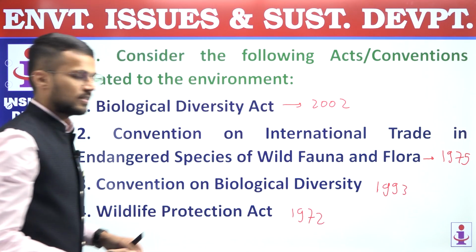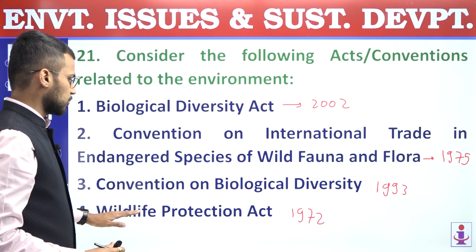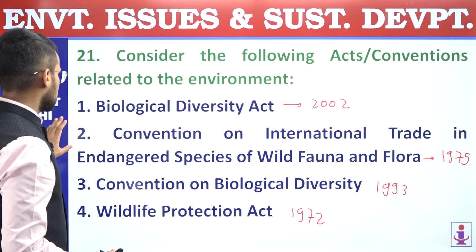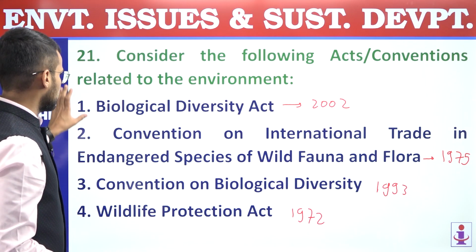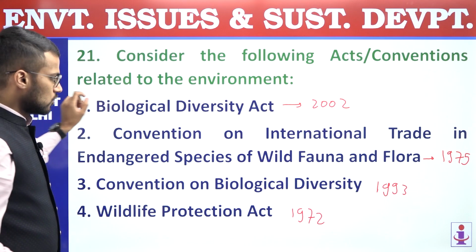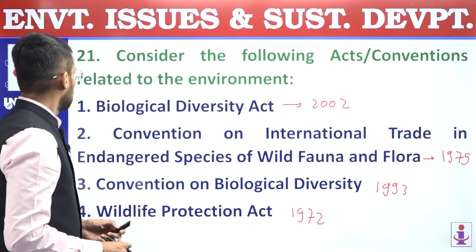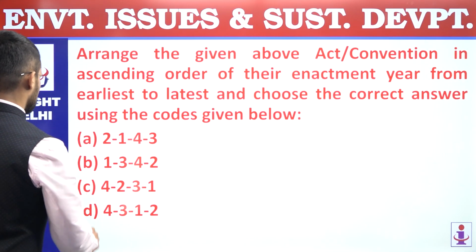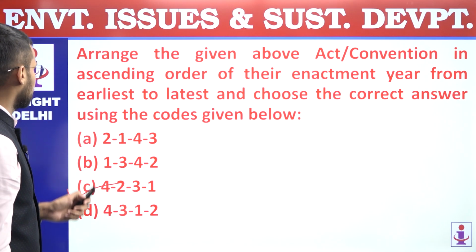So ascending order we have to form. Firstly it will be Wildlife Protection Act, then CITES, then CBD, Convention on Biological Diversity, and then Biodiversity Act. So its answer should be 4231, which is mentioned in option C. So question number 21, answer is C.